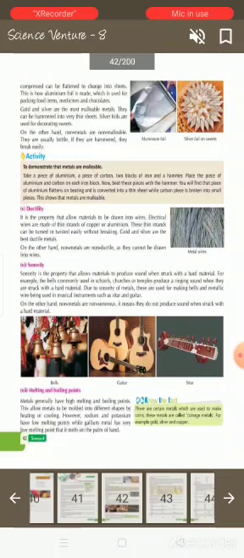Sonority. Sonority is the property that allows a material to produce sound when struck with a hard material. For example, the bells commonly used in schools, churches or temples produce a ringing sound when they are struck with a hard material.